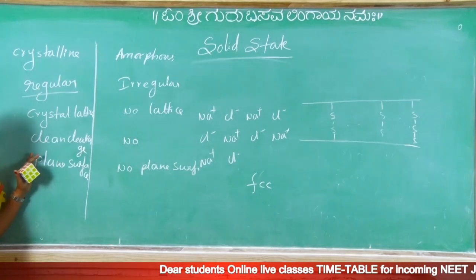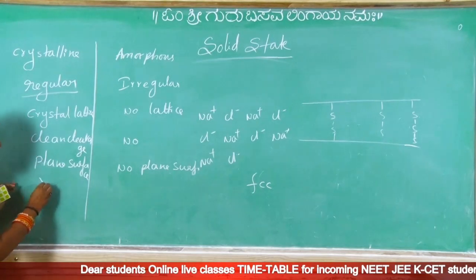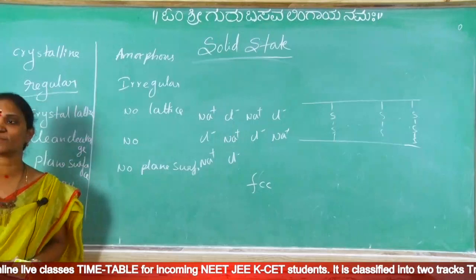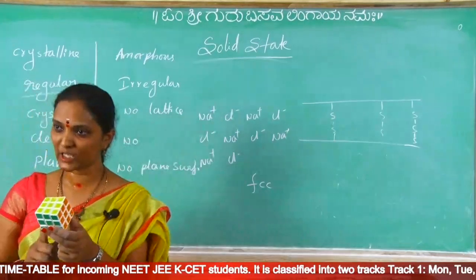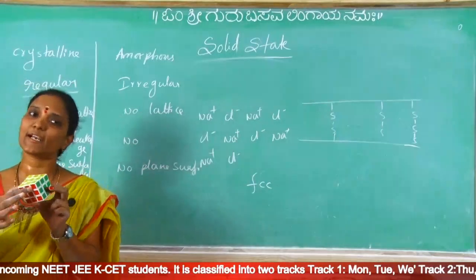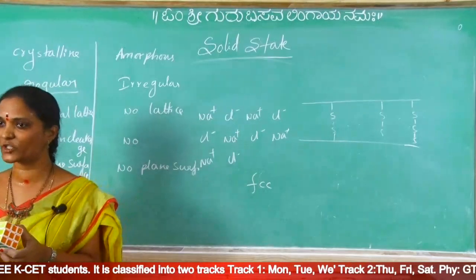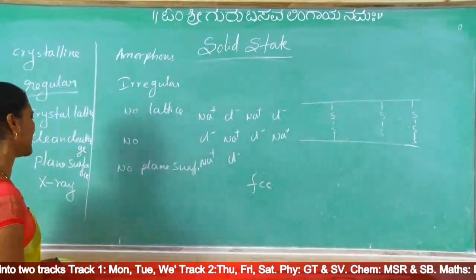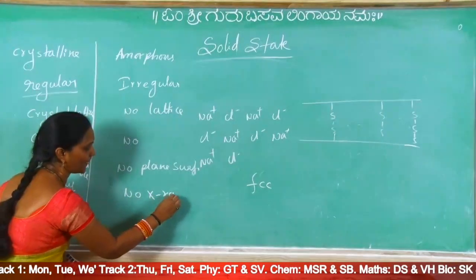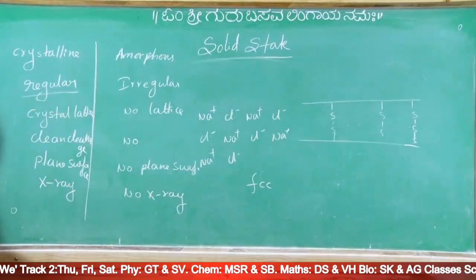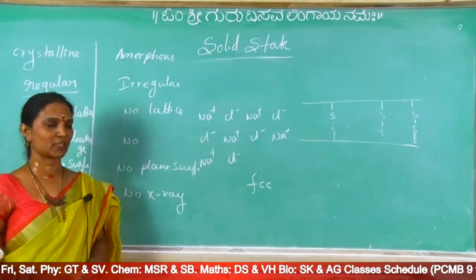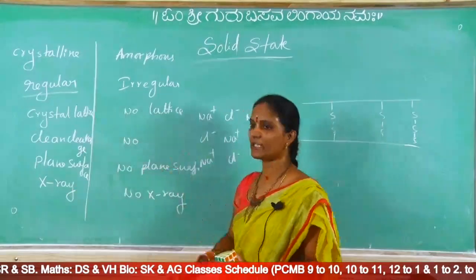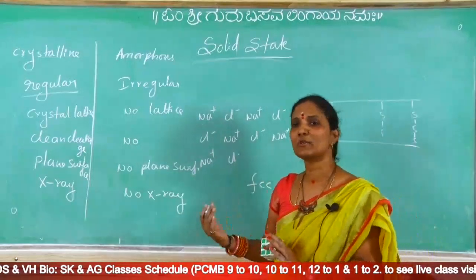Where is that regular arrangement? Crystalline. That's why only here X-ray diffraction is possible. Where X-ray diffraction is possible means in crystalline solids. Regular arrangement is there, clean cleavage is possible, so we are getting a plane surface, then X-ray diffraction is possible. So X-ray diffraction is possible in crystalline solids. Here irregular arrangement, that's why no X-ray diffraction. No X-ray diffraction in amorphous solids. Crystalline solids show X-ray diffraction. Here a plane surface is there, here no plane surface. Here clean cleavage is possible, here no clean cleavage, because they have a definite crystal lattice, here no definite crystal lattice.